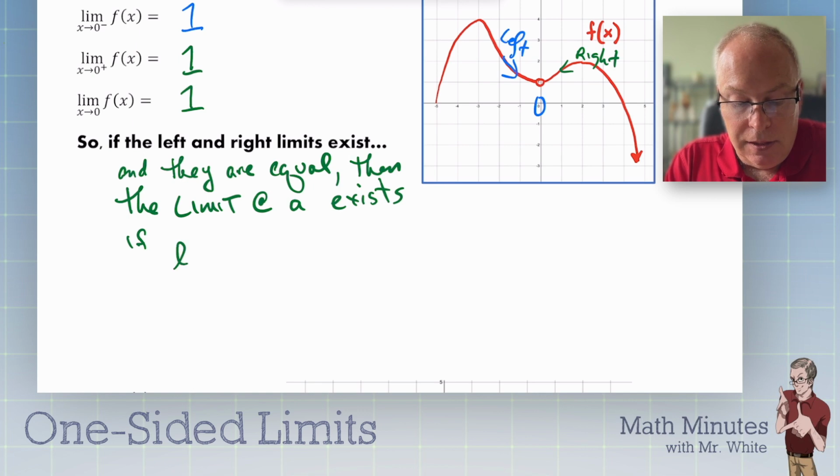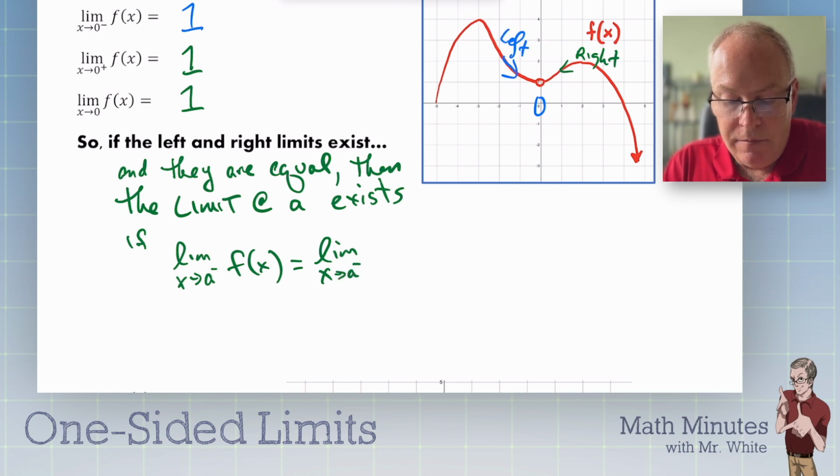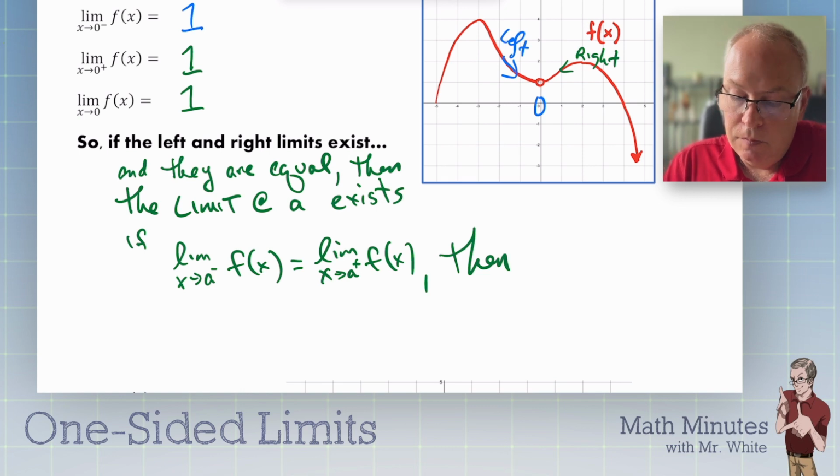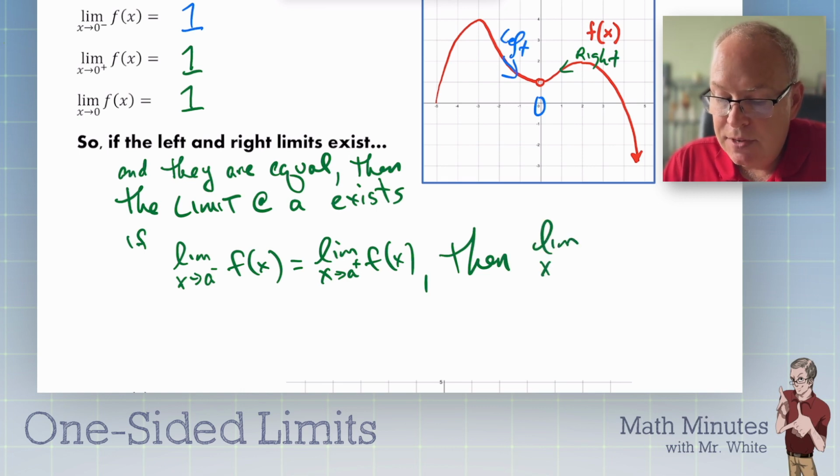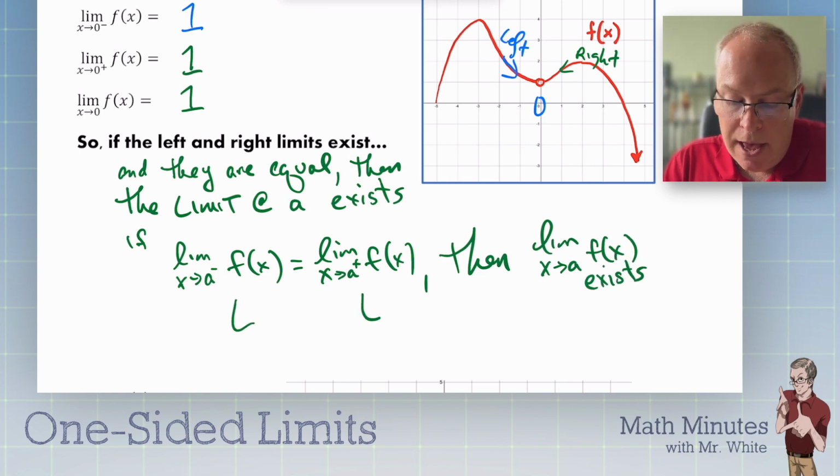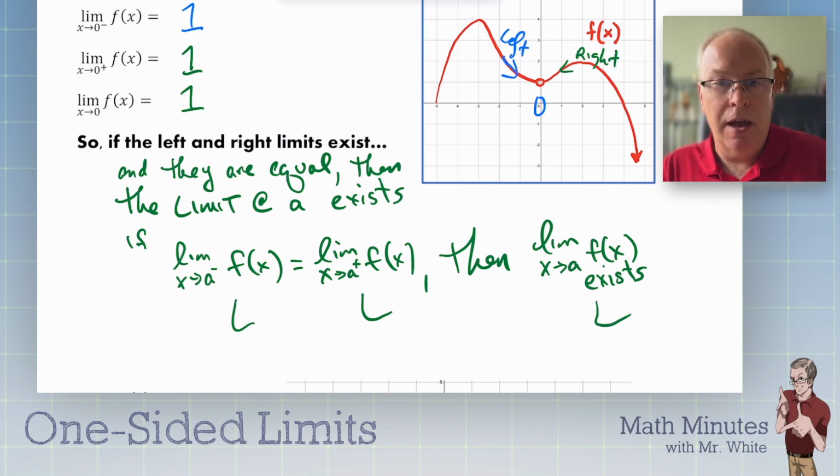If the limit as x approaches a from the left equals the limit as x approaches a from the right, then the limit as x approaches a exists. So all of these would be L. They'd all be the same number, L. All right, so if the left equals the right, the limit exists there.